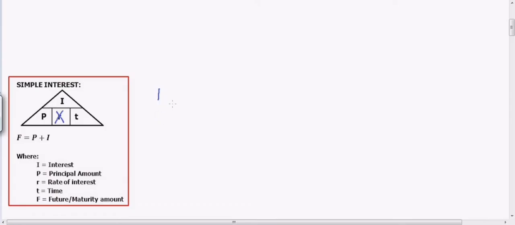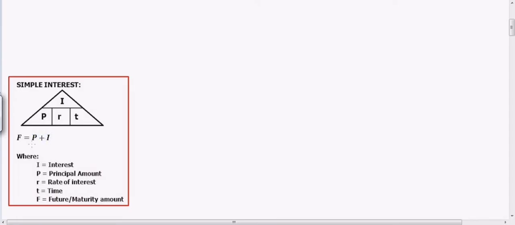Okay? And then, pag ang gustong kuhain ay time, so, tanggalin si time, cross out nyo siya. So, ang magiging formula ng time ay I over PR. Okay? So, yun. Ganun siya gamitin, yung triangle na yan. And then, the additional formula is very common. Kahit hindi na nga actually ituro sa inyo to, parang common sense na kasi siya na F is equal to P plus I. Ibig sabihin nitong F, guys, is the future amount, and then P is the principal amount, and then I is the interest.